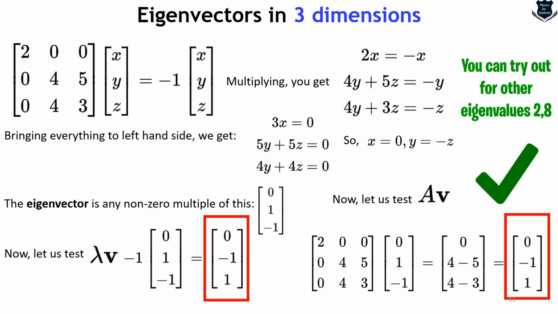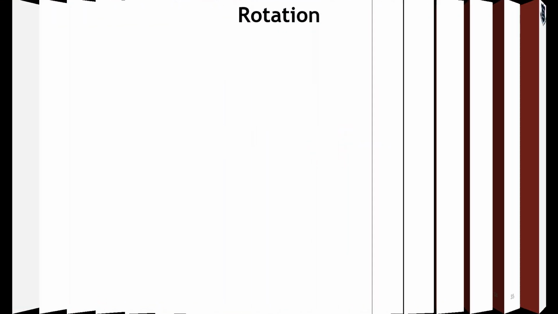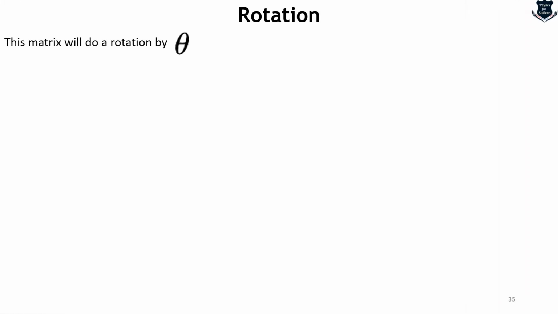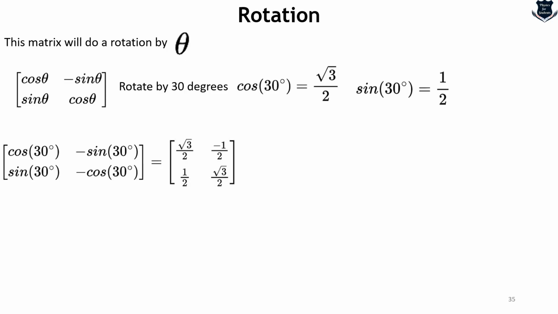comment box. Now this is also applicable to the rotation matrix. So what is rotation? Let us say that we calculate the matrix for a rotation by theta, and the values will be cos theta, minus sin theta, sin theta, cos theta. For example, I'm just taking 30 degrees for convenience. Rotating by 30 degrees gives us cos 30, which is square root of 3 by 2, and sin 30 gives us 1/2, right? And once we put these values in, what we get is this.